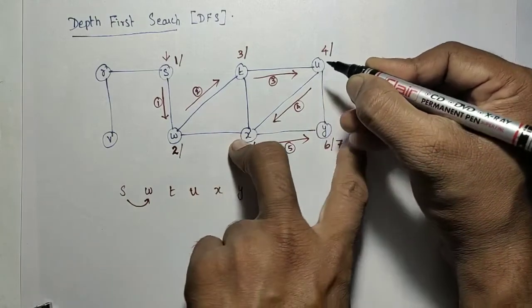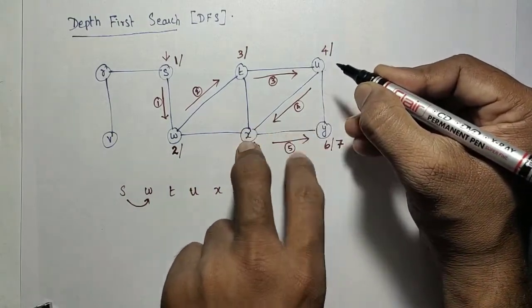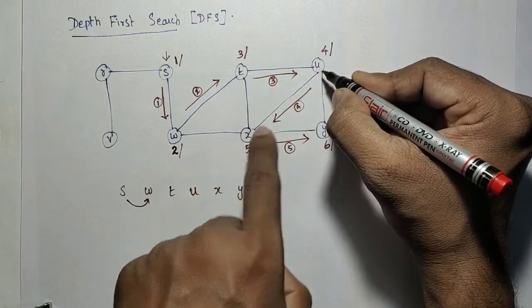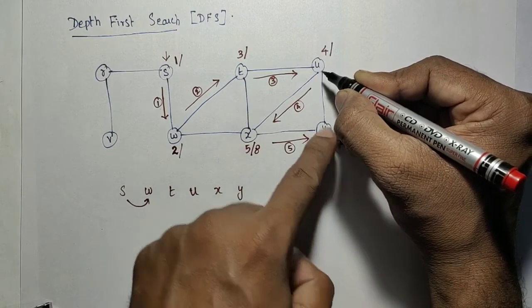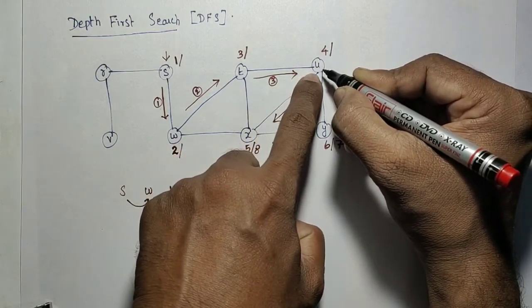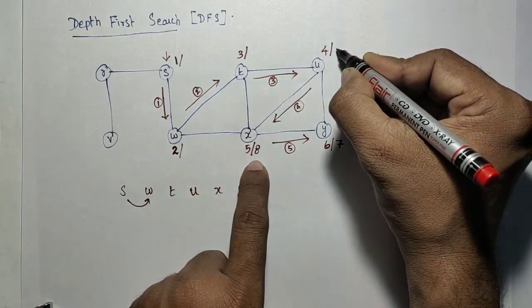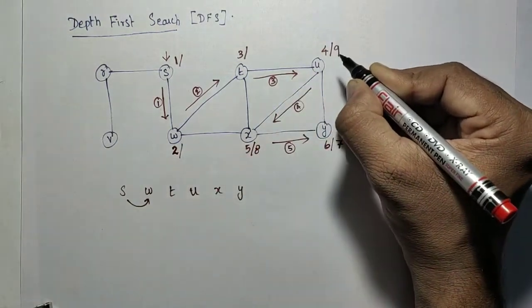For U, the unvisited adjacent nodes: before visiting X, Y was also unvisited. But now when I reach U after visiting X, Y is also visited. It means there is no more unvisited node for U. So that is also completely visited. So I have to mark the finishing time. Finishing time is 8, after that 9. Okay.